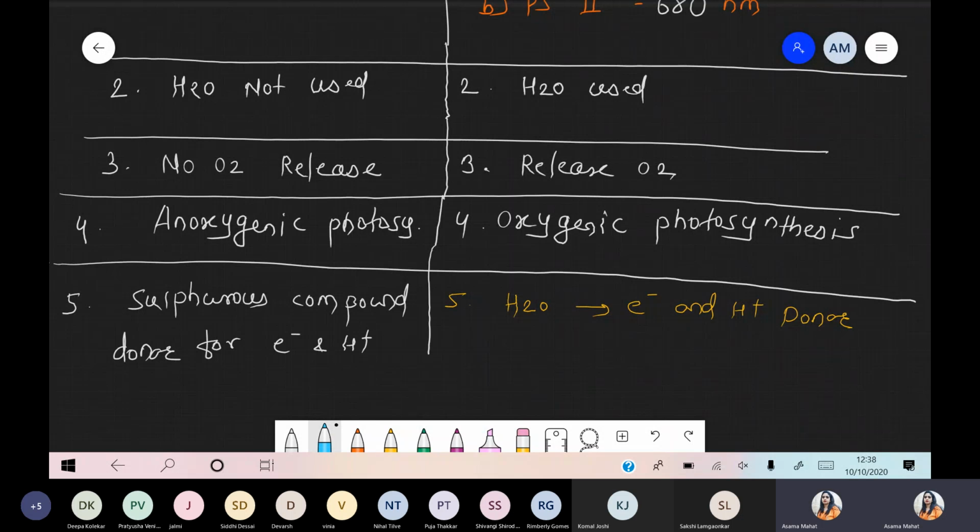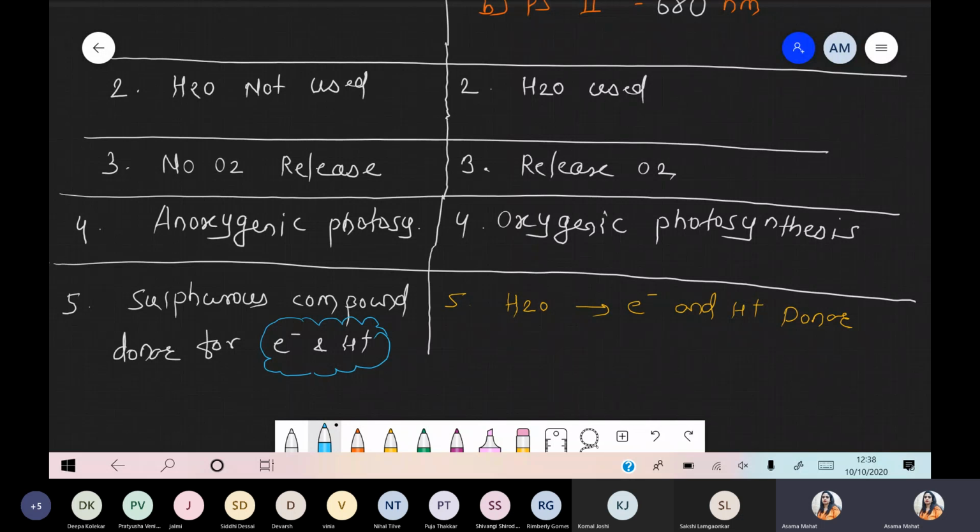So that's why we are talking about purple sulfur bacteria, green sulfur bacteria. दोनों में sulfur आ रहा है? Yes or no? In both, PSB, GSB, purple sulfur bacteria and the green sulfur bacteria, sulfur is present, and sulfur is basically responsible for generating the electron and the proton. Got it? Pratyusha, this point is clear, beta?